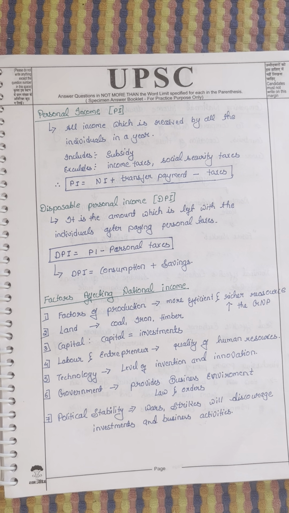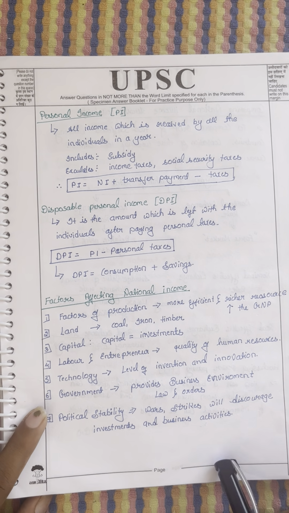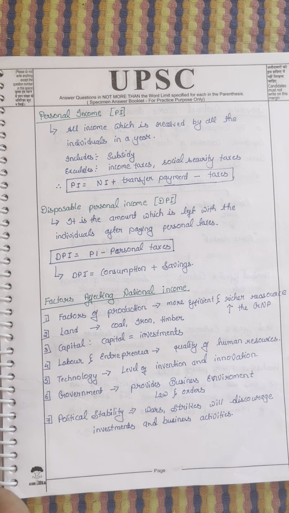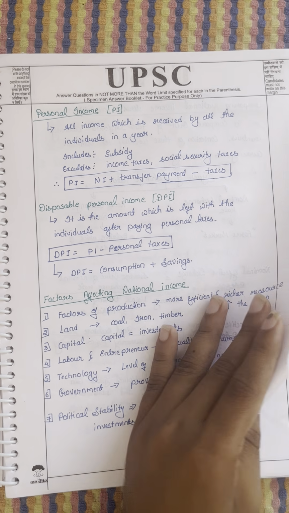There should be no floods. You can see Orissa and Bihar, a little backward compared to other states. Why? There are many issues. One of the issues is geographical stability, such as floods and power cuts. So these are the things. If you write 7 or 6 or 5 points, it's more than sufficient for the mains.